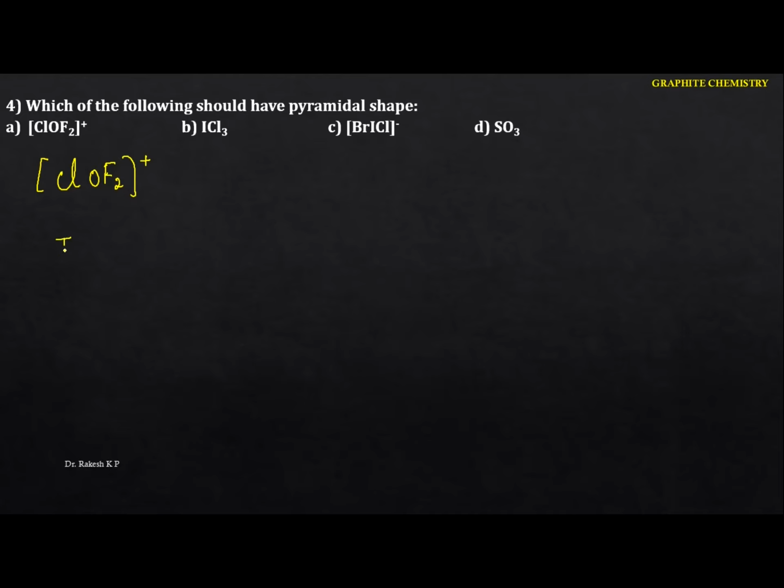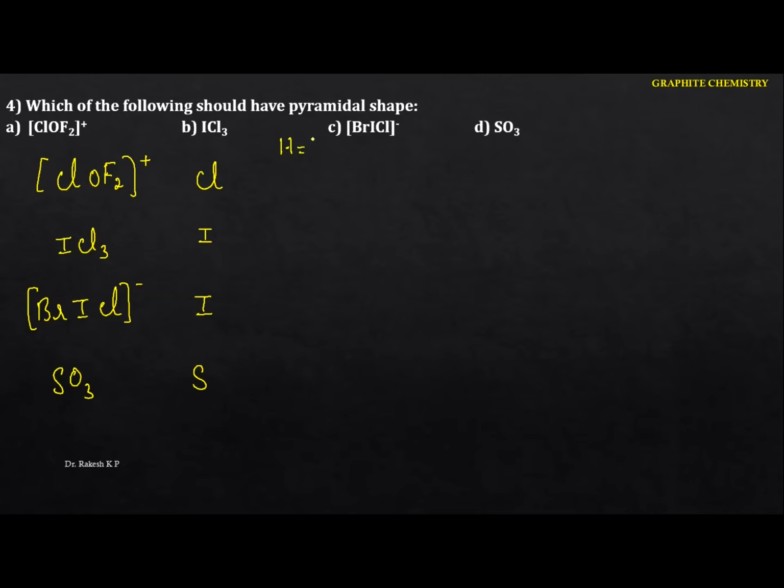The next one is ICl3, and the next is BrF3, the interhalogen compounds here, and the last one is sulfur trioxide. See this one. Again, we have to identify the central atom. Here the central atom is chlorine, here it is iodine, and here also iodine, but here the central atom is sulfur. So again you have to use these equations to identify the hybridization, the shape, as well as the number of lone pairs.